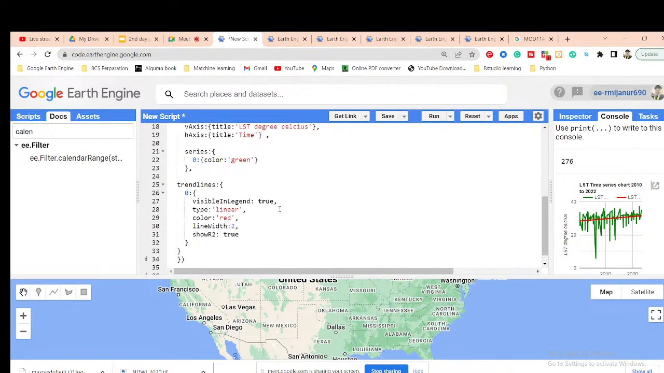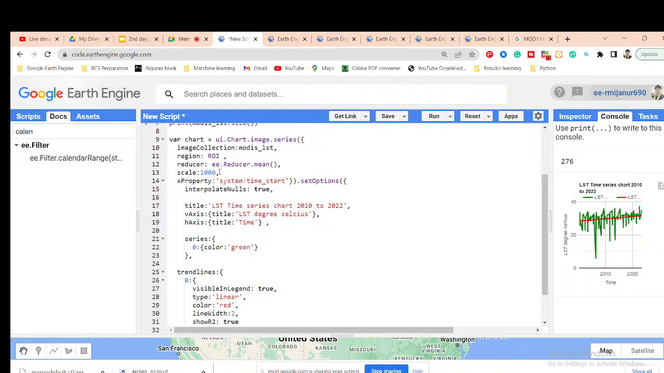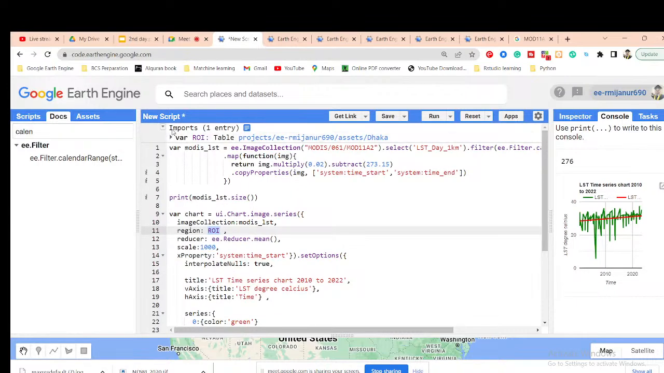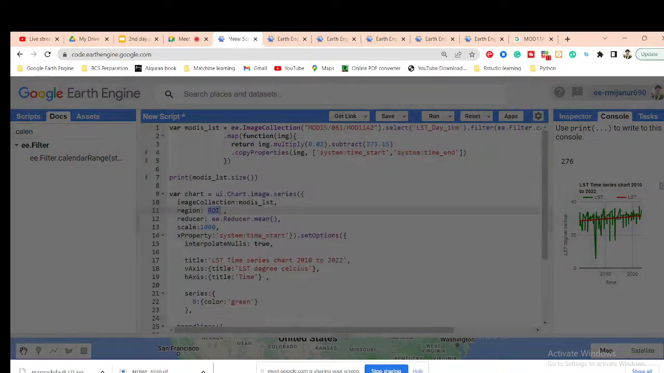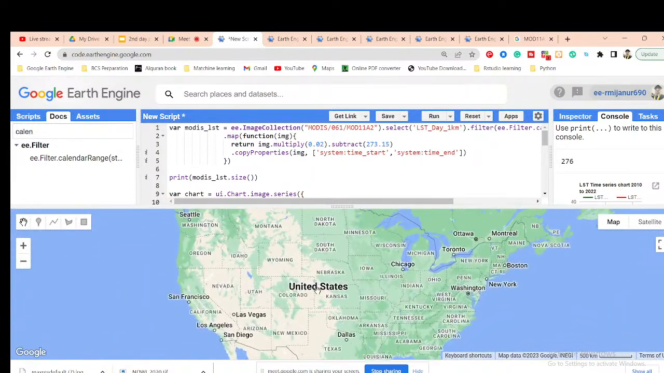And this is the process for creating the chart. First of all, ui.Chart.image.series. You need to create the image collection and put the image collection variable name. Then you choose which area you need, and you can easily change the area. Suppose I remove my Dhaka city area. Suppose this is my region of interest.